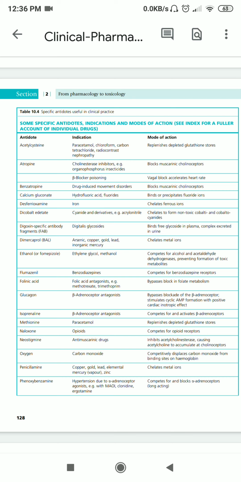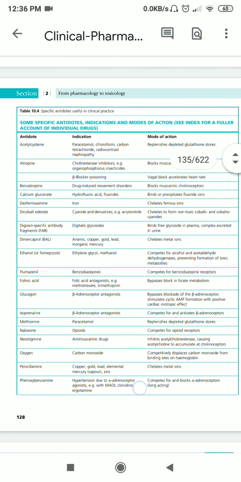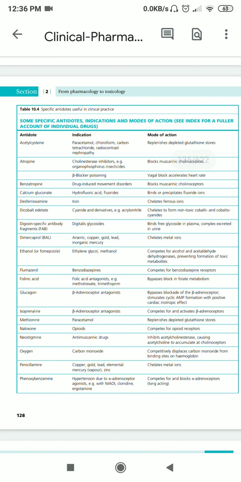Then the next indication is cyanide and its derivatives. For example, acrylonitrile is one of the compounds which can be ingested by mistake or with the intention of poisoning oneself. So in this case, dicobalt EDTA is given. This EDTA is going to chelate it, as everybody knows EDTA is a chelating agent. This is going to form non-toxic cobalt and cobaltocyanide compounds, and these will be eliminated with the help of urine and feces from the body, hence preventing poisoning from the cyanide.